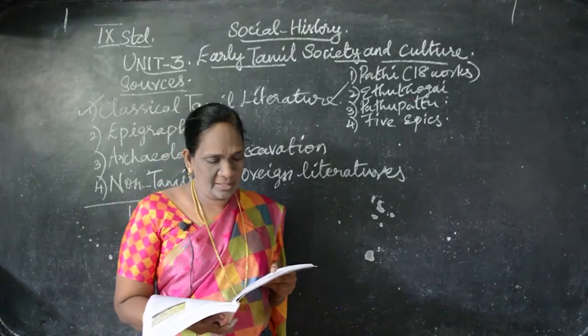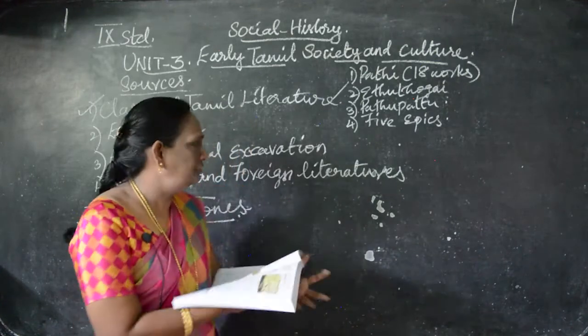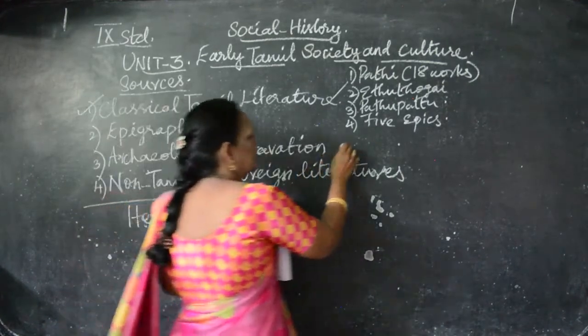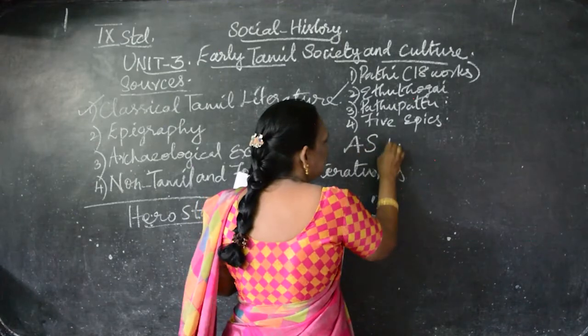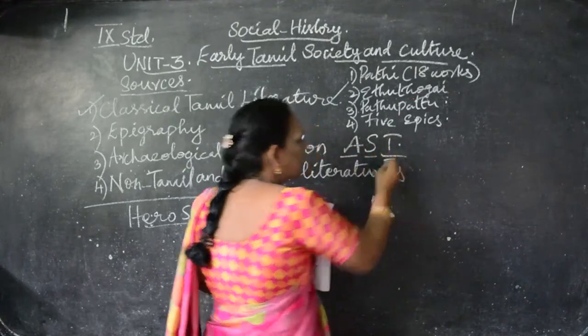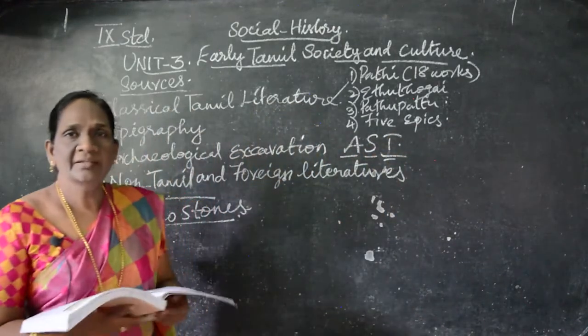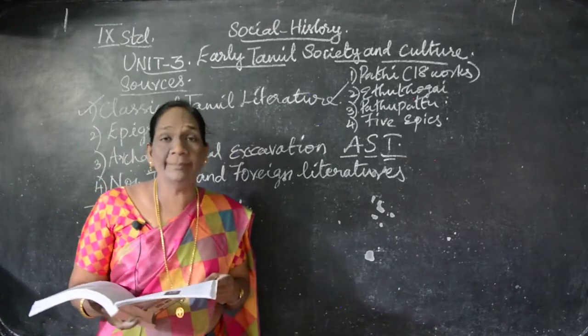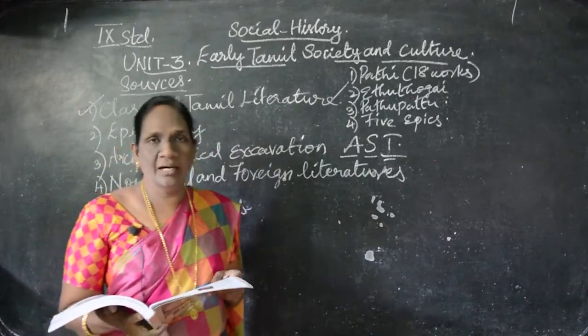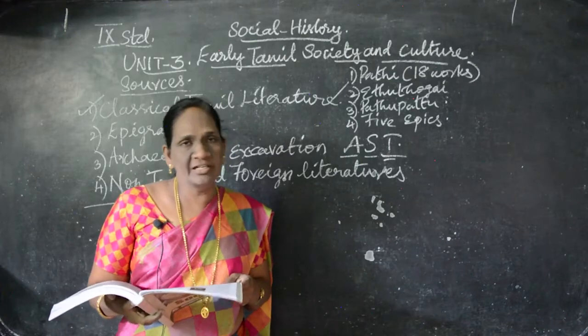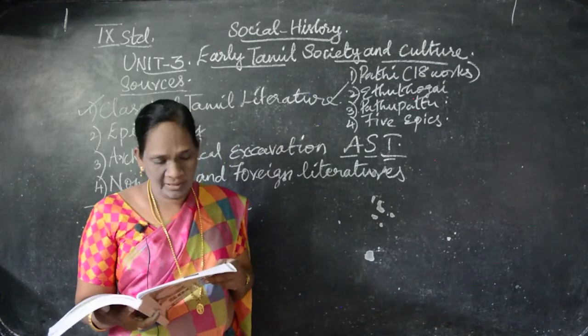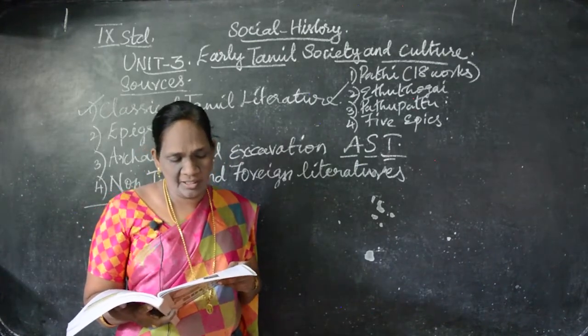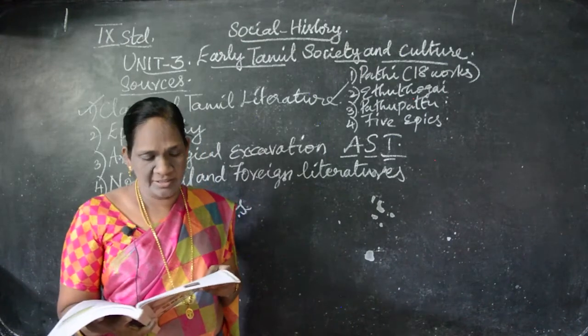Understand? And the Archaeological Survey of India, that is called as ASI. This is a very important department which gave us the archaeological evidences. In Tamil Nadu also there is the Tamil Nadu Department of Archaeology.